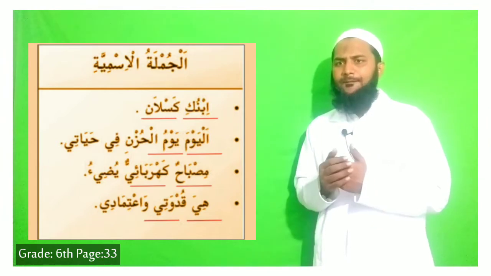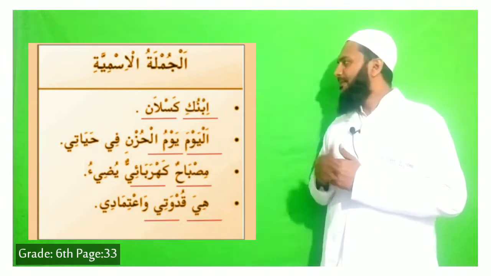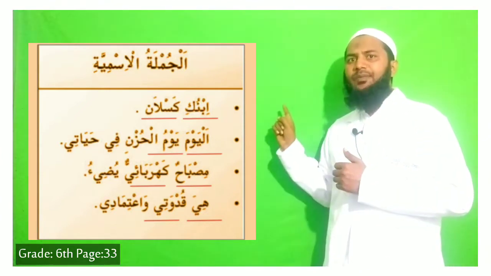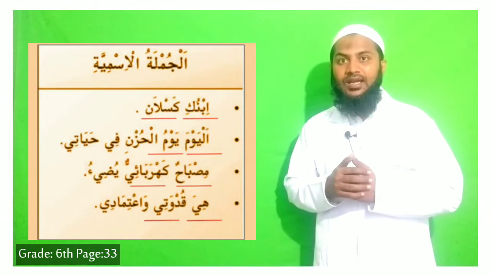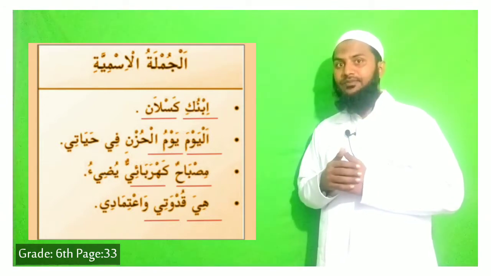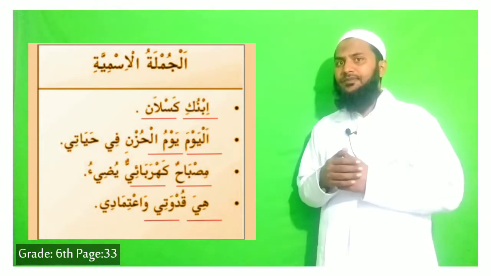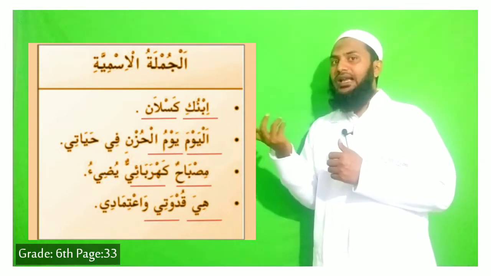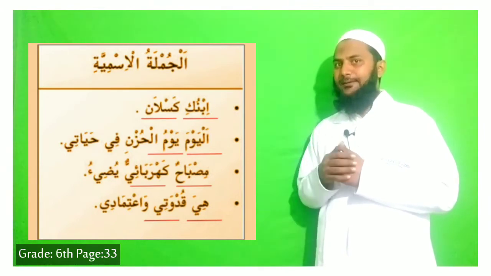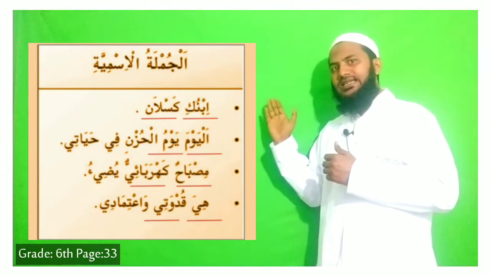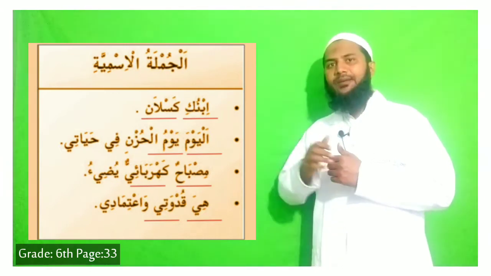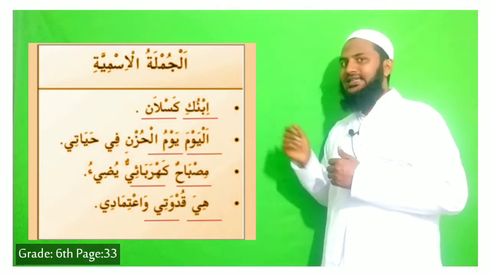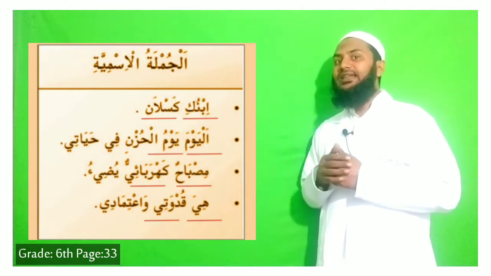No action is there. And the third sentence is: misbahun kahrabayun yuziu. So misbahun is the mubtada, kahrabayun is the khabar. No action is there. Bulb, electric bulb, yuziu, it lights, it brightens. So that is Jumlatul Ismiya: misbahun is the mubtada and kahrabayun is the khabar. That is Jumlatul Ismiya. And the last is: hiya qudwati.